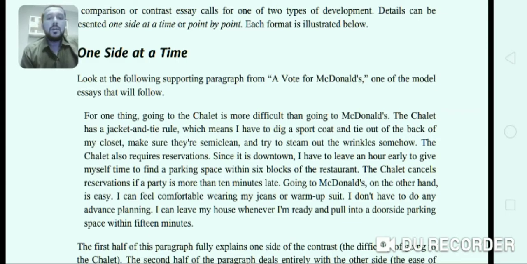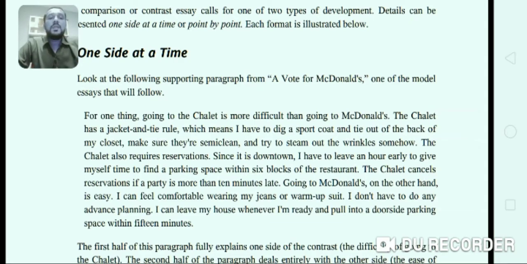The chalet also requires reservations. Since it is downtown, I have to leave an hour early to give myself time to find a parking space within 6 blocks of the restaurant. The chalet cancels reservations if a party is more than 10 minutes late. Now here the writer has just given the whole information about the chalet, which is a kind of restaurant. On the other hand, going to McDonald's is easy.